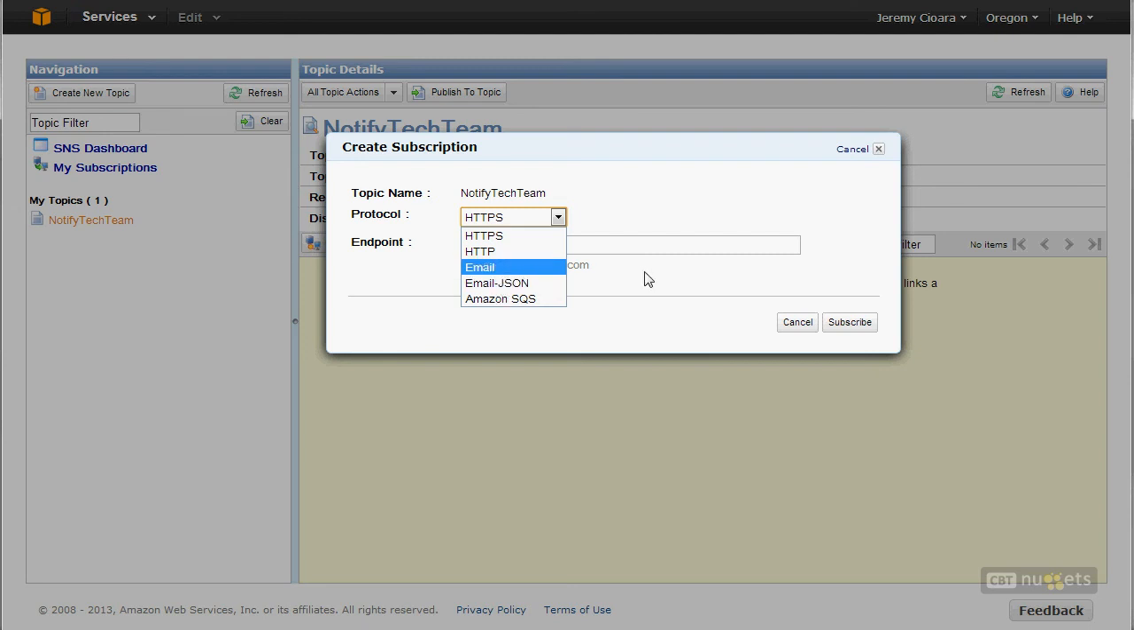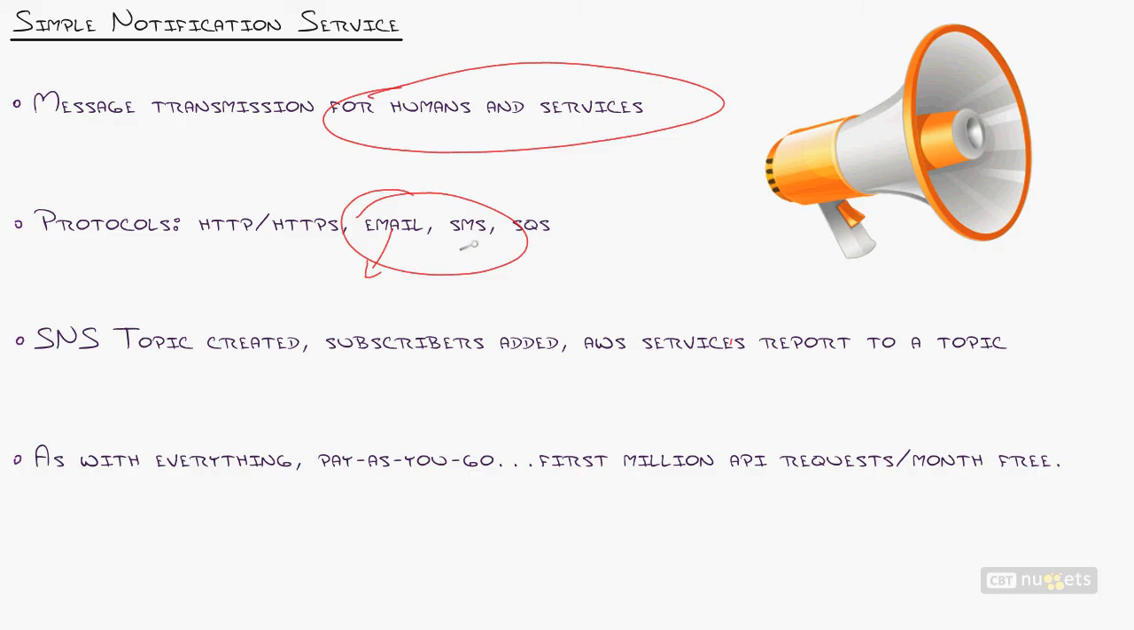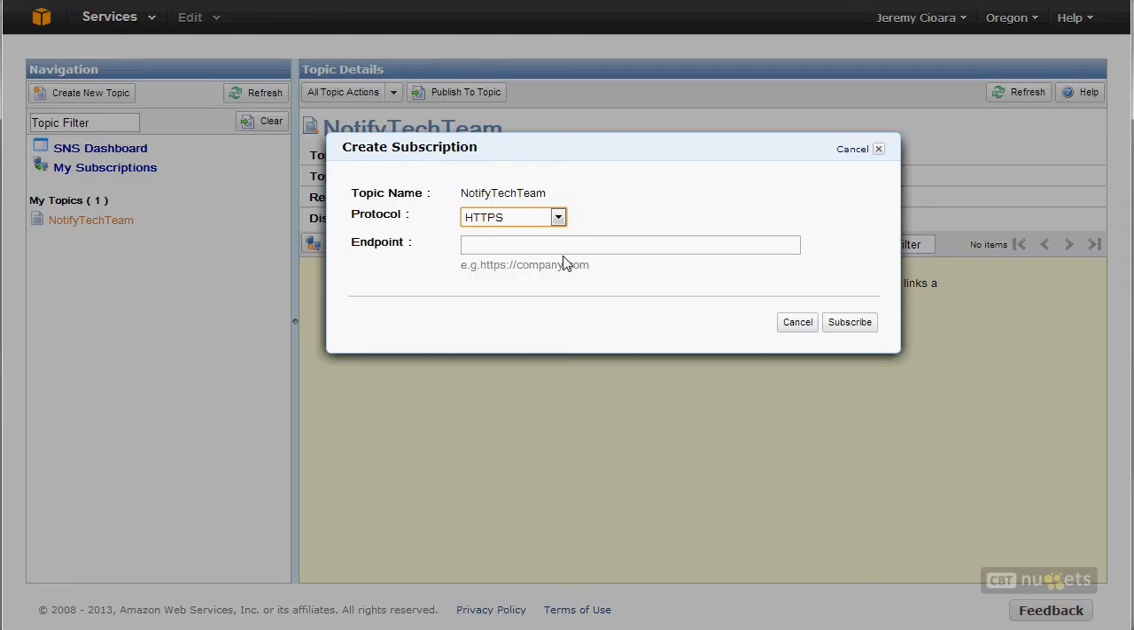Now notice SMS isn't in this list. That is because right now SMS is limited, I believe it's to the Virginia region only. So SMS, texting cell phones, is what that is. I think Virginia is the only one that offers that service, but again, it's spreading quickly. So by the time you hear this, it may be in your region, and you'll see SMS in the list.